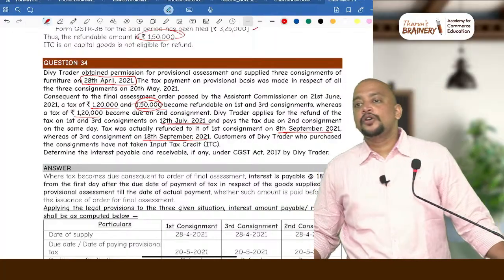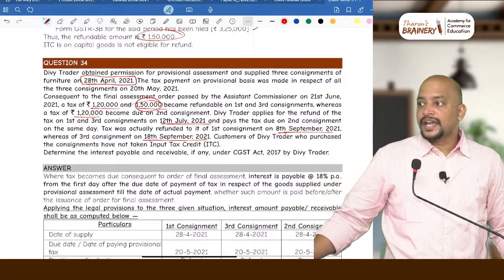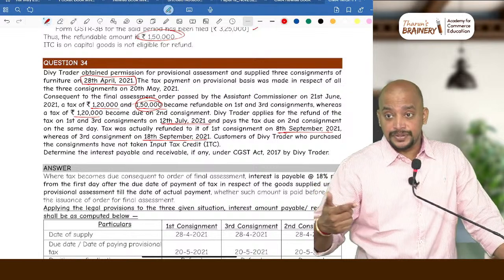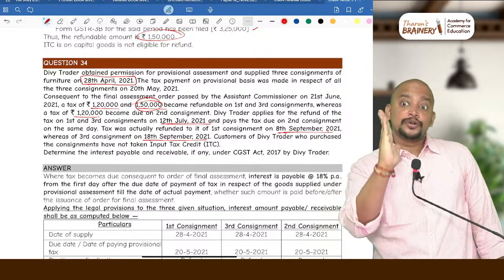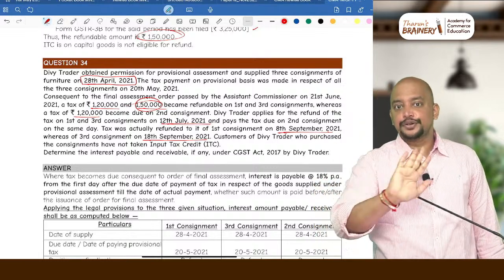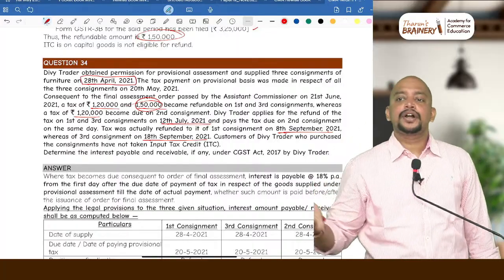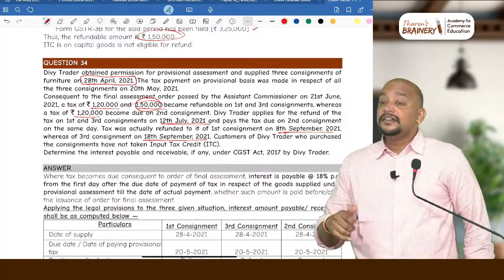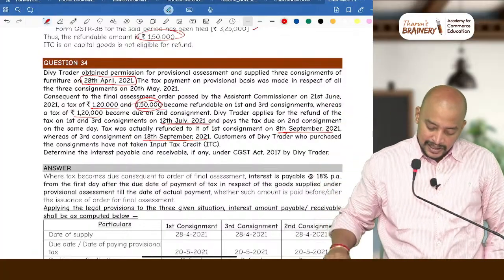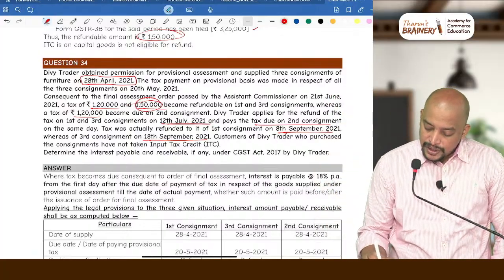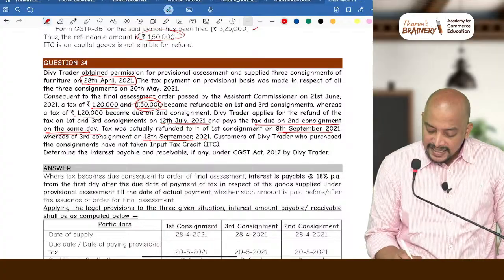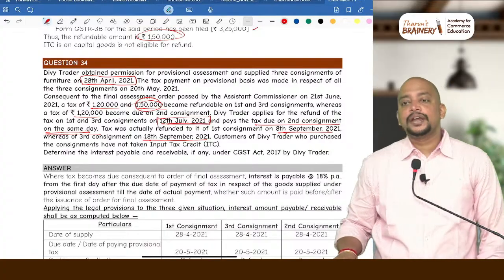So in May, how many days? 11 days. Because don't count 20th. 20th is the due date, so don't count 20th. The next day we need to count. So 11 days in May. And when are we paying the differential amount? See there. And pays the tax due on the second consignment on the same day. That is 12th July. Now count.